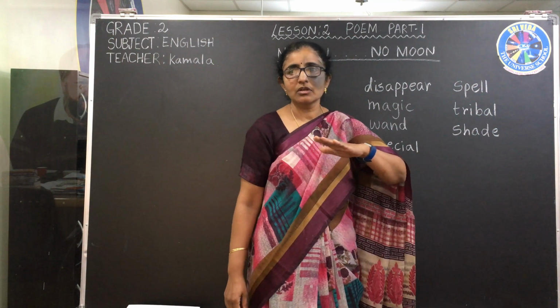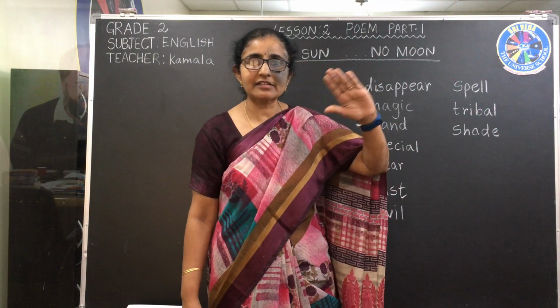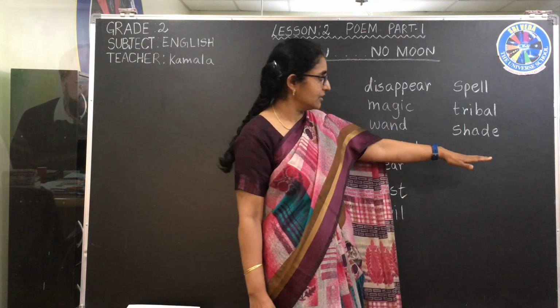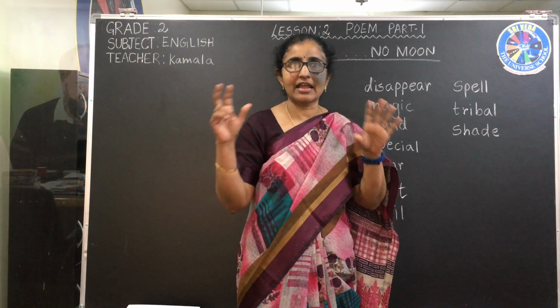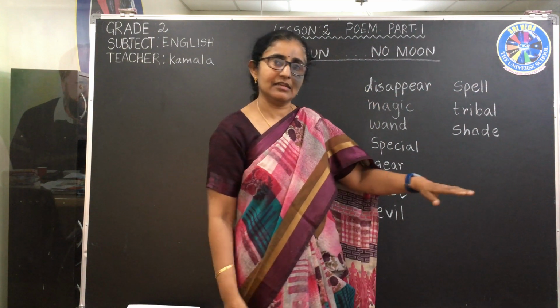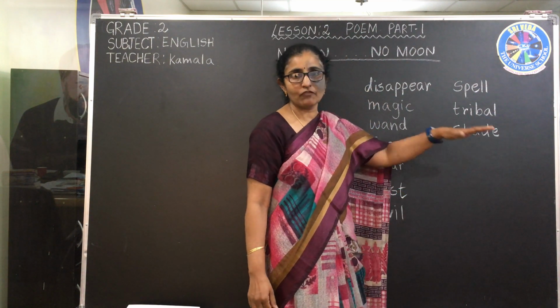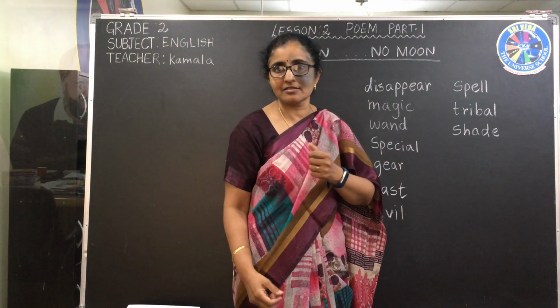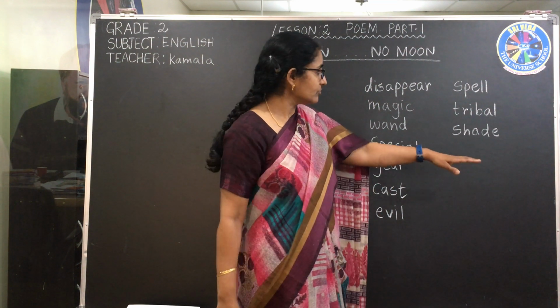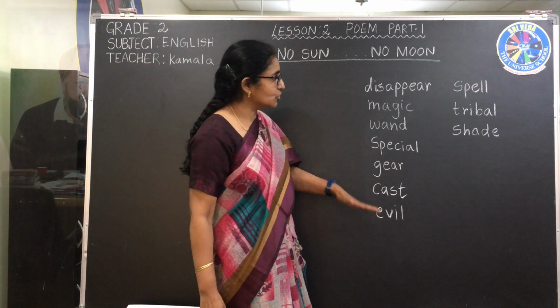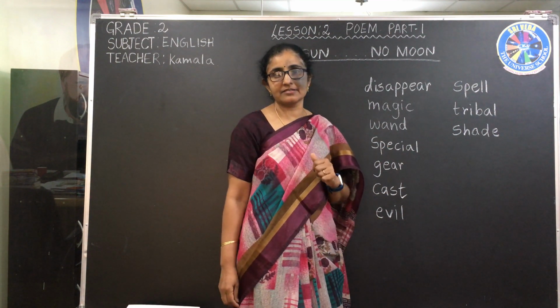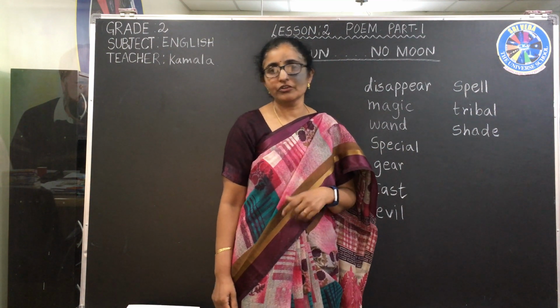Next, shade. Shade is to close, cover something. Shade is what? Covering something so that we don't get the light or don't see it. Usually for windows we use shade, curtains or shades. These are some new words which you have to learn the spellings. So now we can go into the lesson.